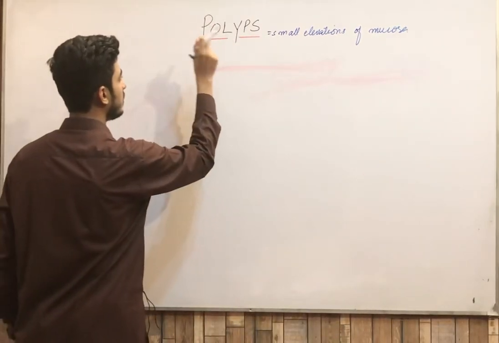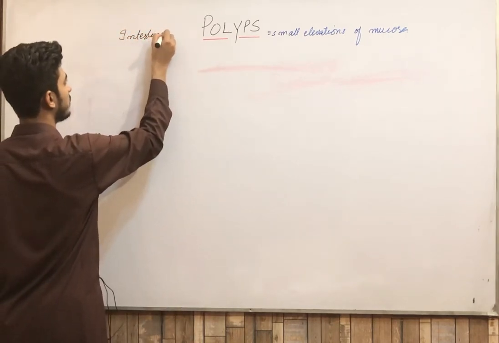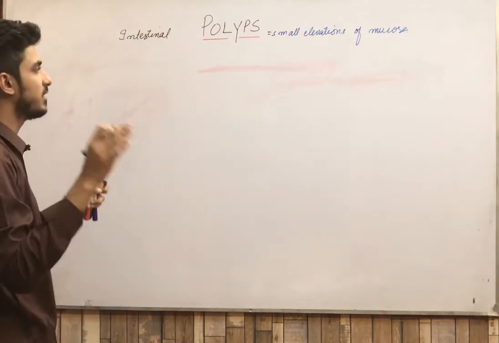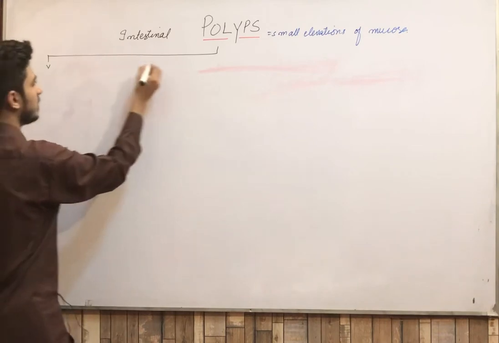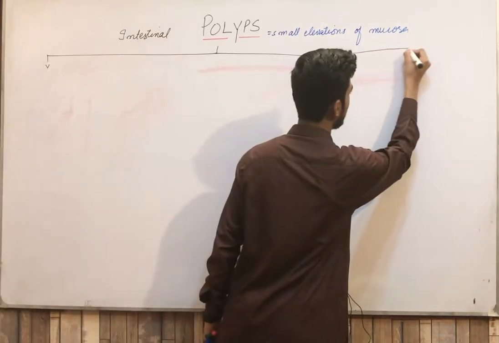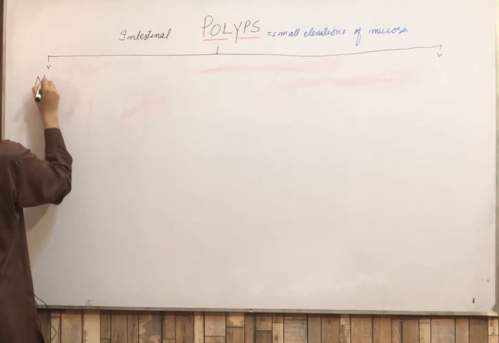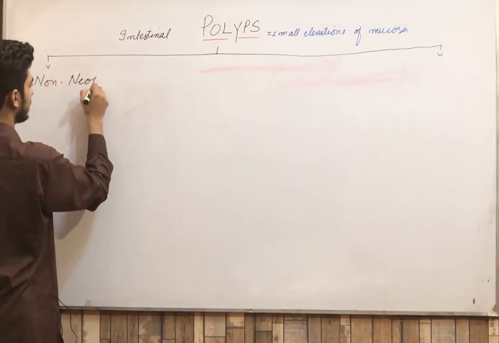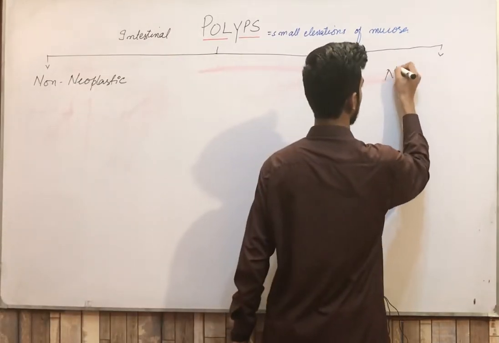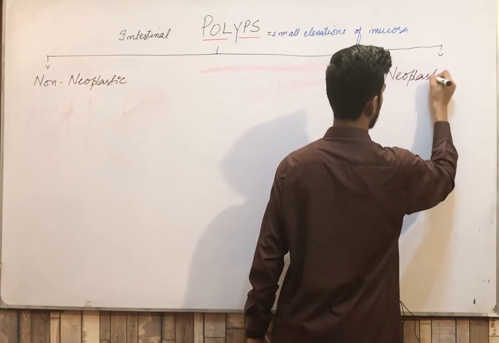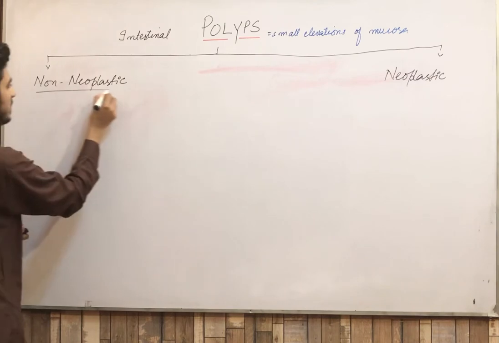Now first of all, these are the polyps, and now I am writing here the intestinal polyps, because now we are going to study the intestinal polyps in detail. First of all, I will be telling you the classification of the intestinal polyps. So the intestinal polyps are broadly classified into two types. Number first is the non-neoplastic polyps, and the second one is very easy, the neoplastic polyp. Now everyone knows what non-neoplastic and neoplastic mean.